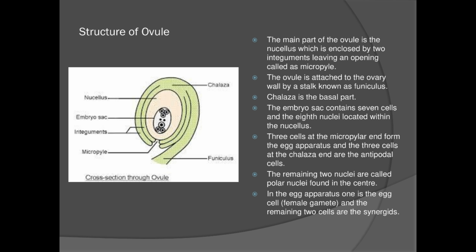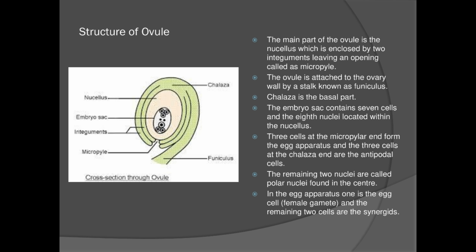Now this ovule is attached to the ovary by way of a stalk called funiculus. Refer to the diagram, see the funiculus. Now this ovule along with the integuments is attached to the ovary by a part called funiculus. Chalaza is the basal part. Refer to the picture. Chalaza they have mentioned, that is your basal part.